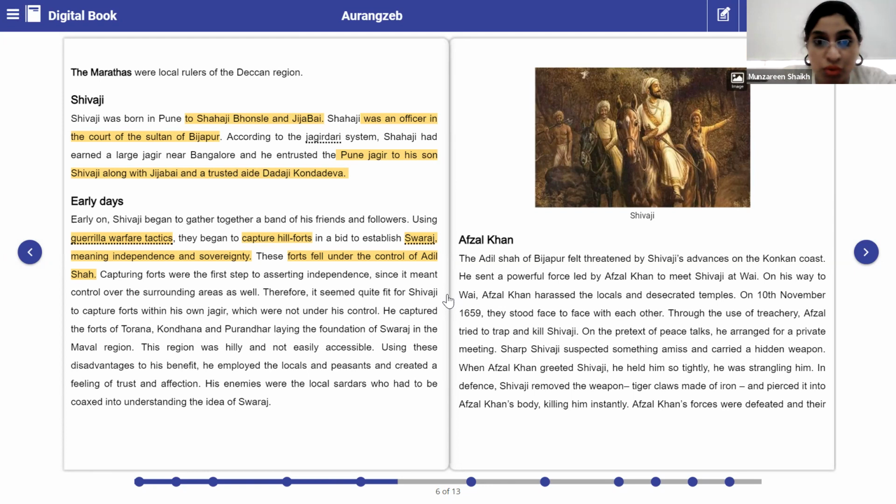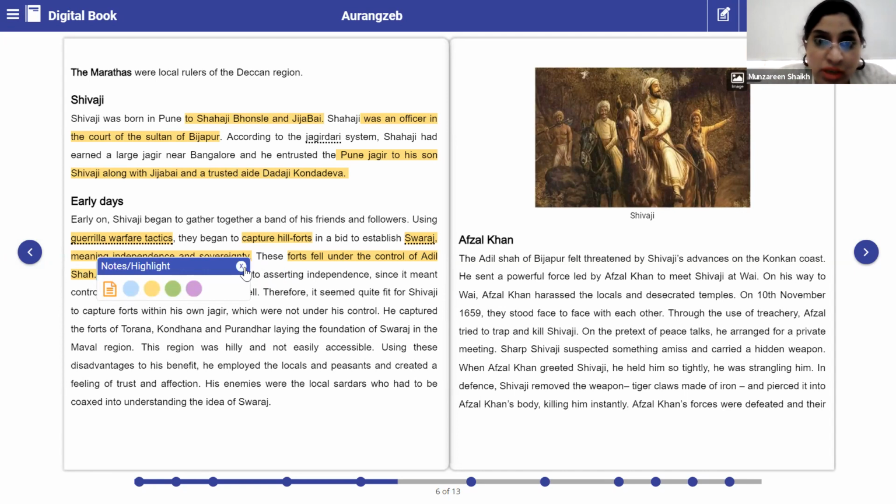get a strong control. Why? Because as soon as he captures the hill forts, automatically the surrounding areas will also be under his control. Clear? So please underline this. Capturing forts was the first step. Underline that it was the first step